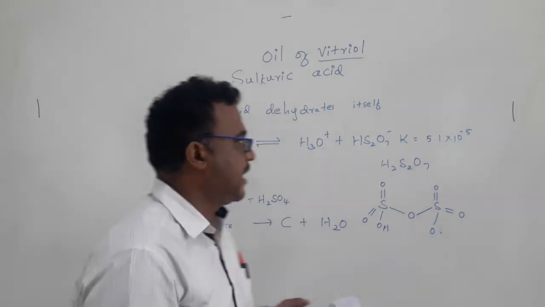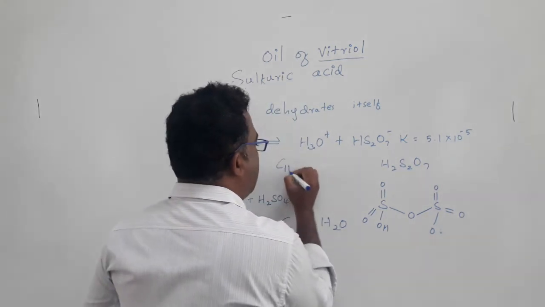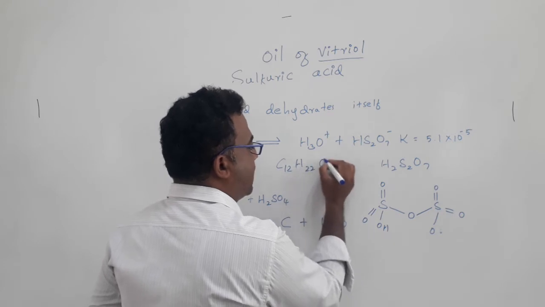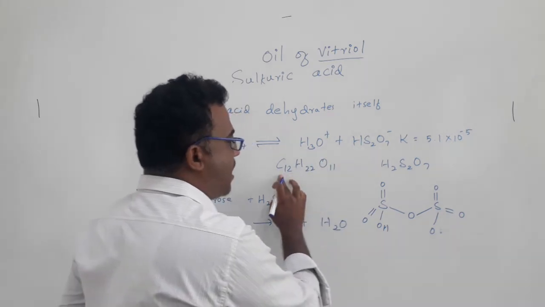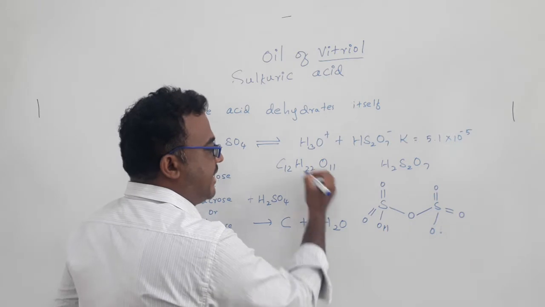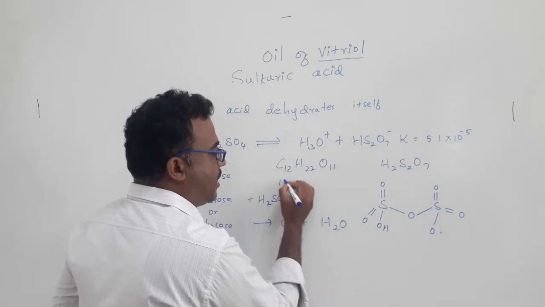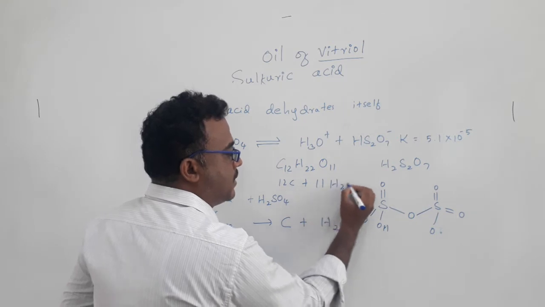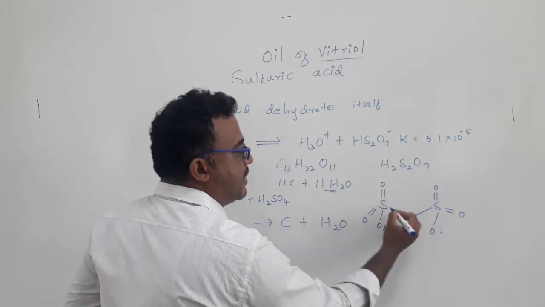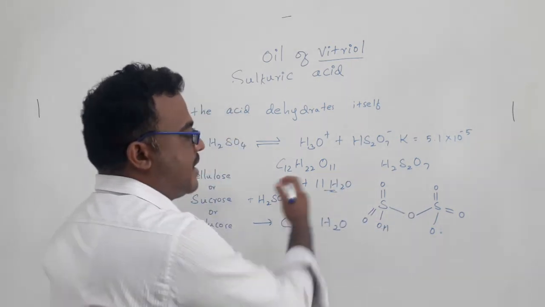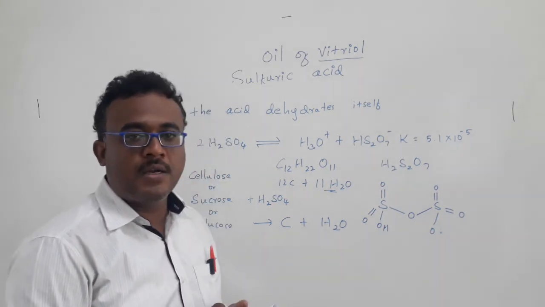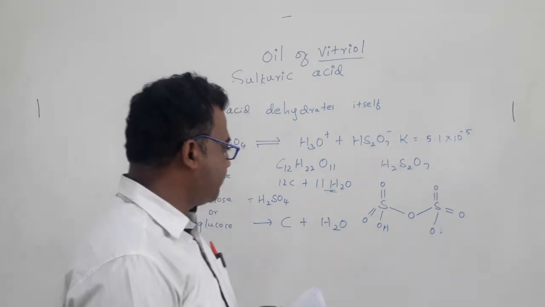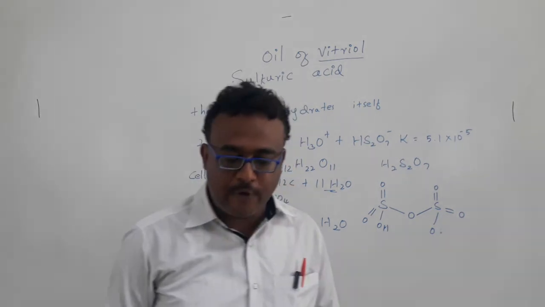For example, if you take sucrose, C12H22O11, it has carbon and water. So what happens? We can take out 12 carbon, plus 11 water molecules. The 11 water molecules will be taken by sulfuric acid, and we get only carbon in the form of charcoal. So this much about sulfuric acid.